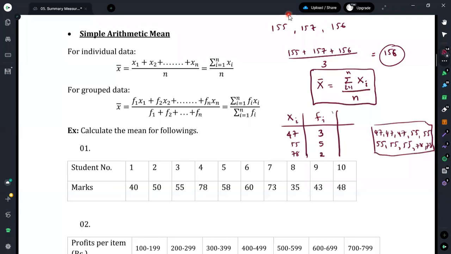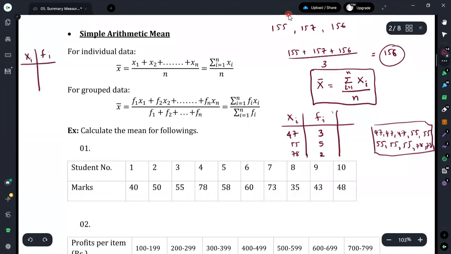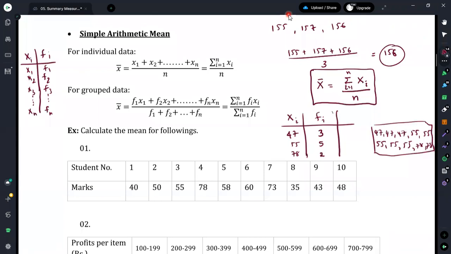Likewise, suppose you have the xi value and the fi value: x1 occurring f1 times, x2 occurring f2 times, x3 occurring f3 times, and likewise the xnth observation occurring fn number of times. In a situation like this, if you need to obtain the arithmetic mean, we can simply say that first we need to take the totals for each xi.